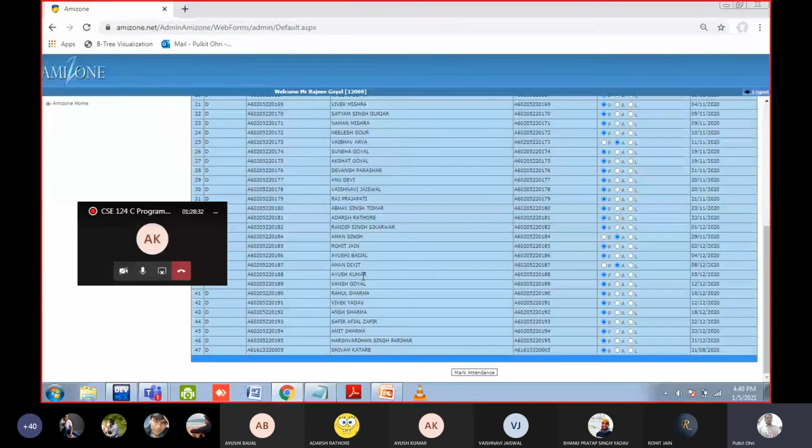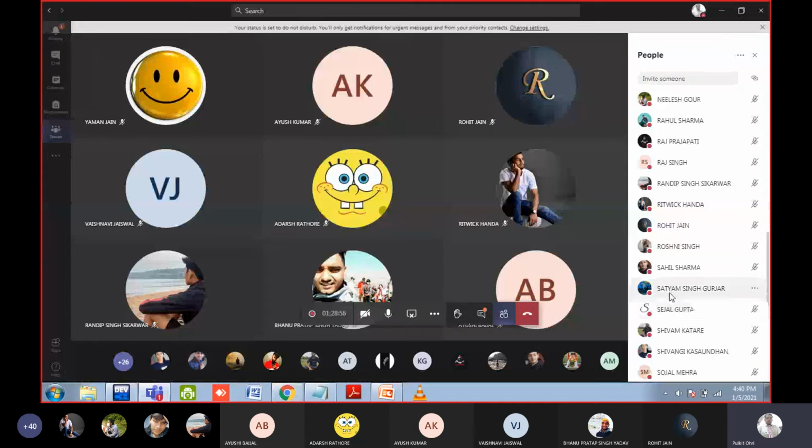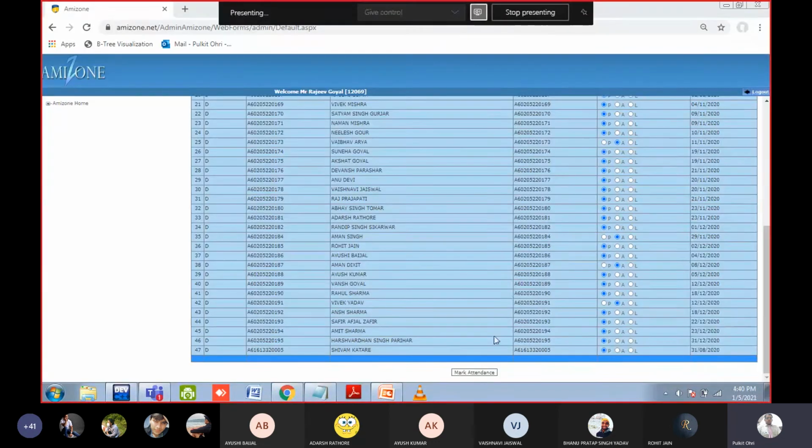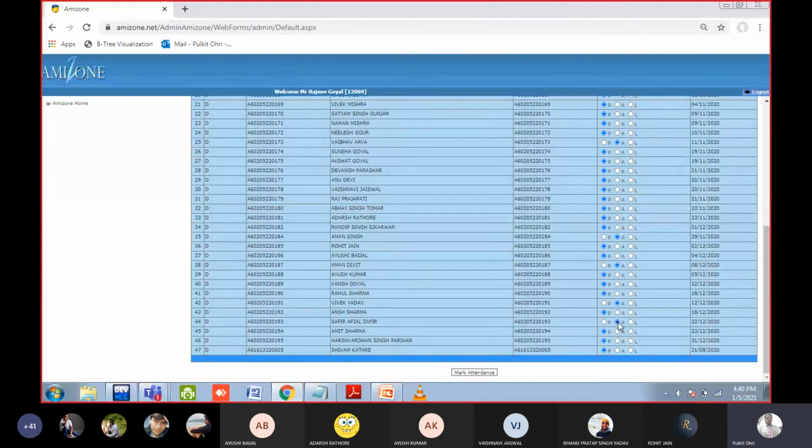Present, sir. Vansh. Present, sir. Rahul. Yes, sir. Vivek Yadav. No. Ansh. Present, sir. Safir, if I am spelling the name correctly. No. Okay, Harshvardhan. Present, sir. Amit Sharma. Present, sir. Shivam. Present, sir.